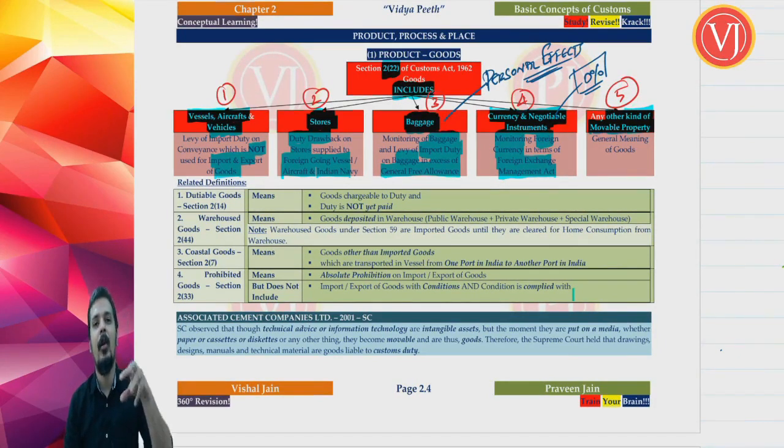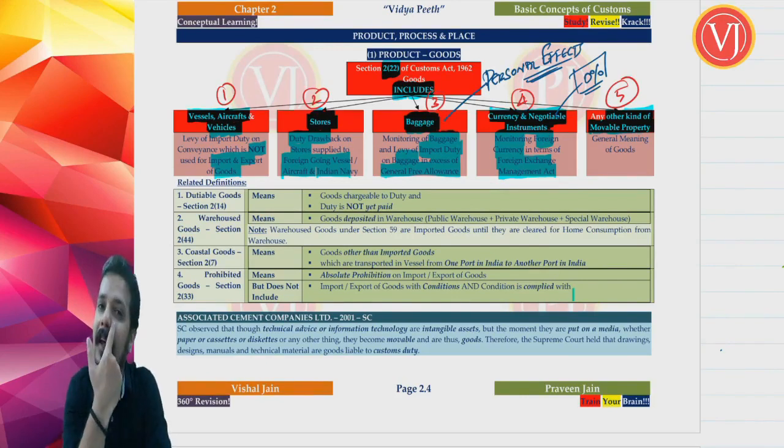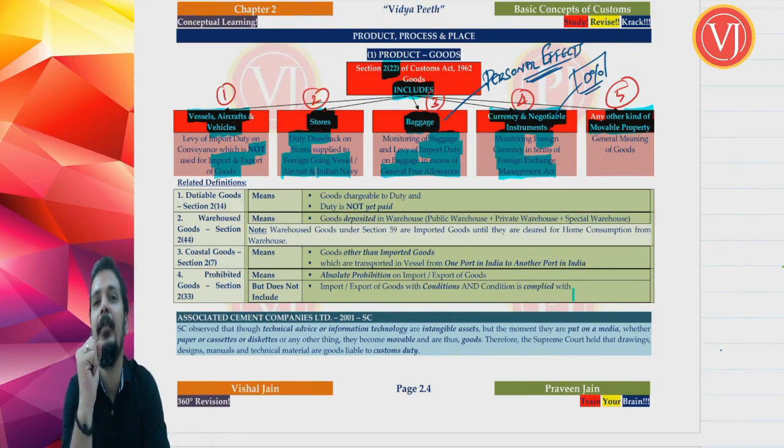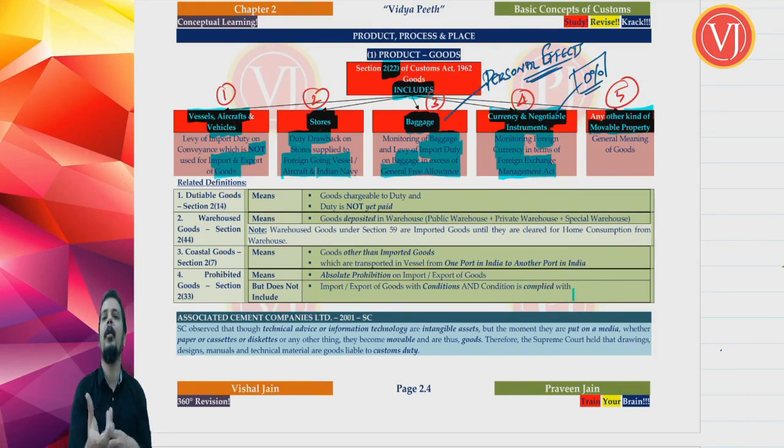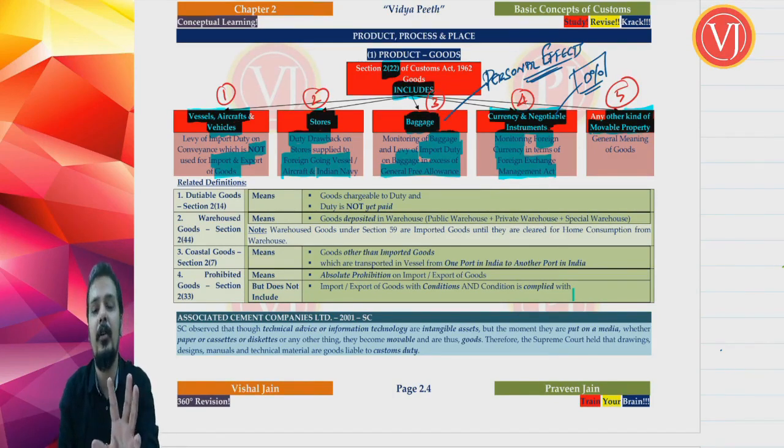So now customs officers are given powers even to check your currency and negotiable instruments. Is there any duty on currency and negotiable instruments? No. The import duty rate on currency and negotiable instrument is 0. If you are bringing dollars, on dollars you are not going to pay import duty. You are not going to pay any duty. But including it in the definition of goods gives the powers to the customs officer to check your currency.